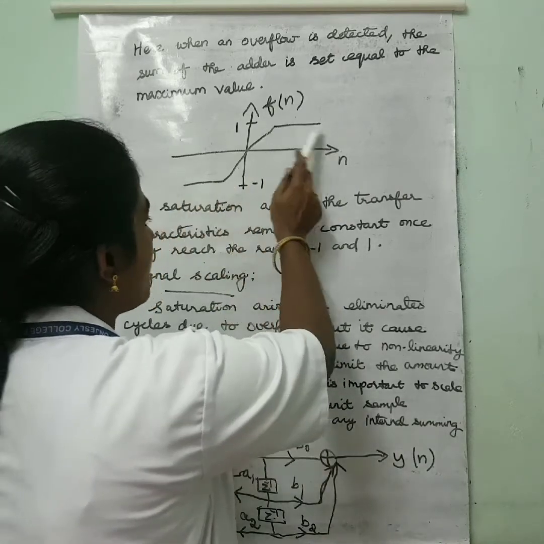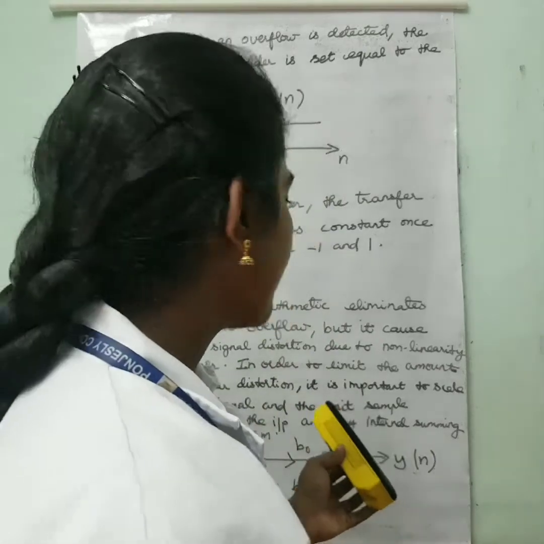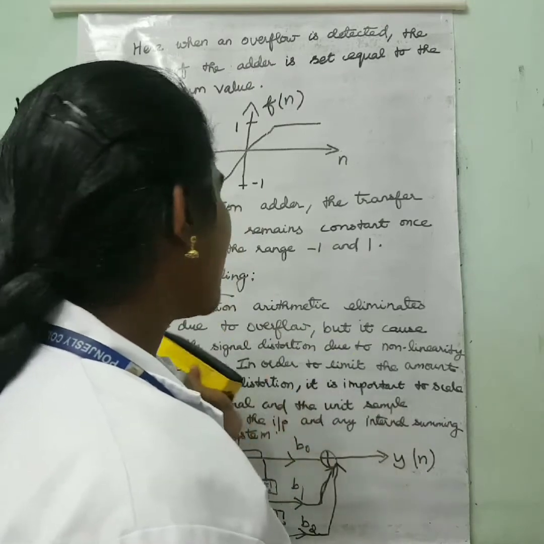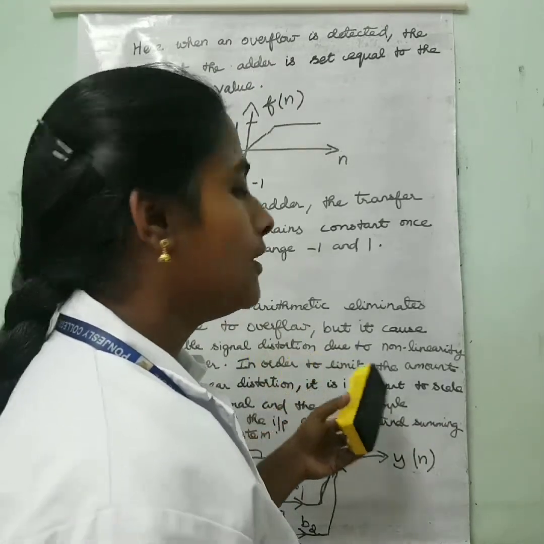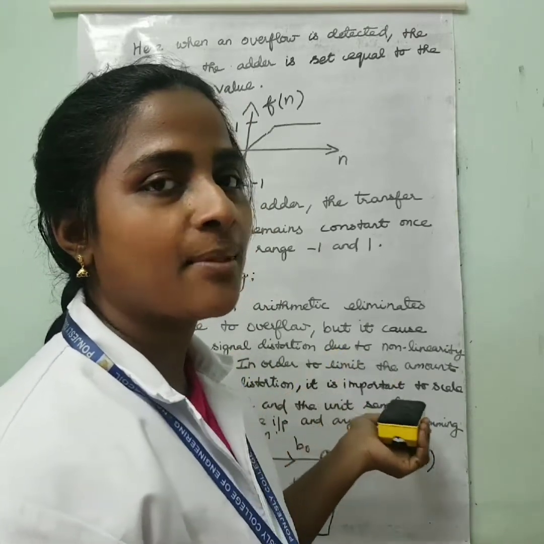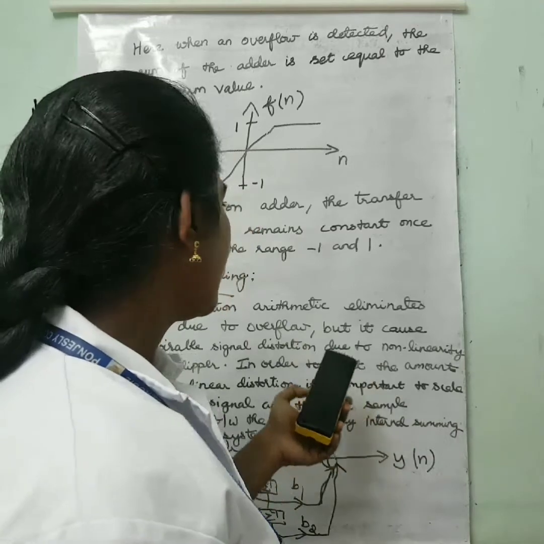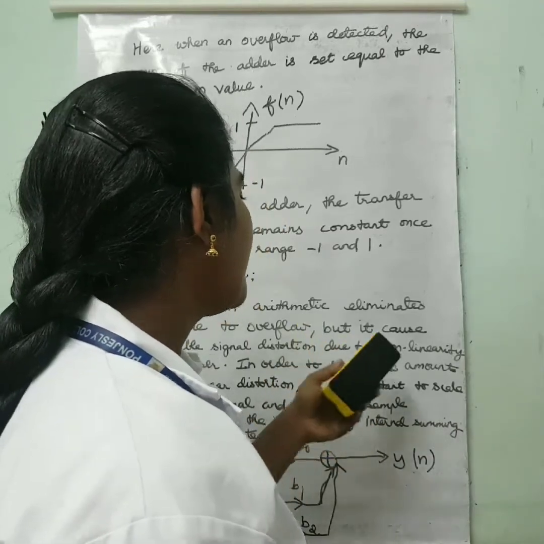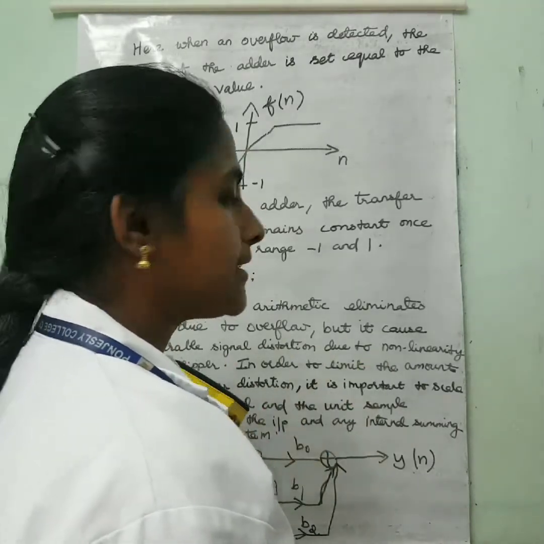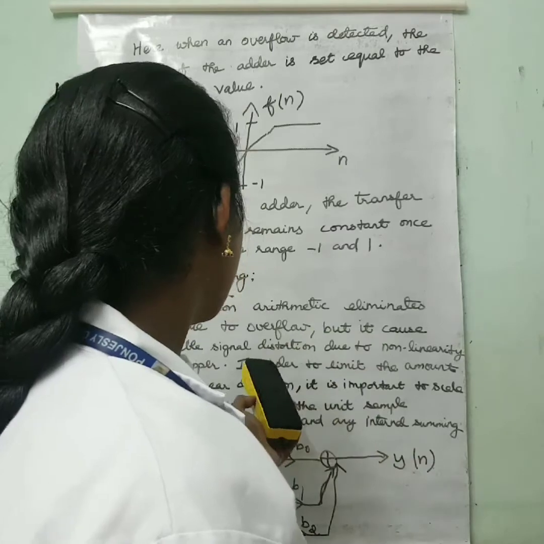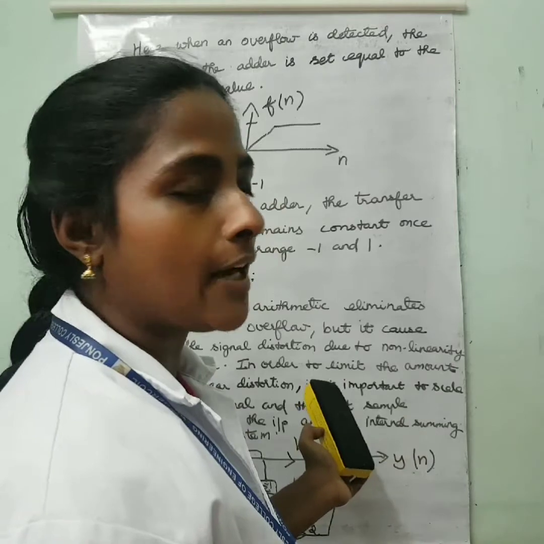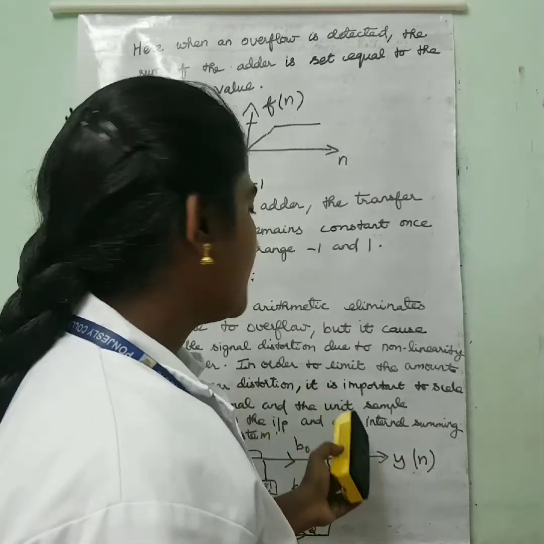Next we can see signal scaling. Saturation arithmetic eliminates the cycles due to overflow, but it causes undesirable signal distortion, due to the non-linearity of the clipper. This can be eliminated by signal scaling.